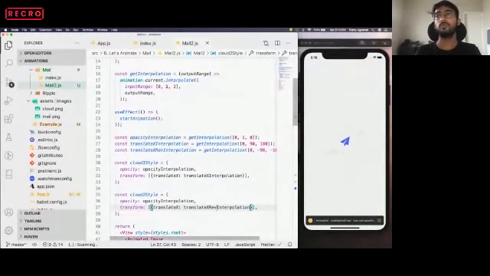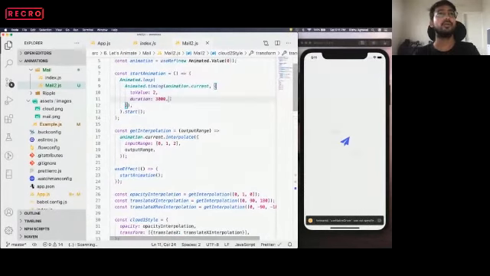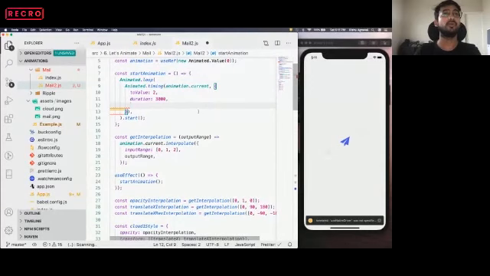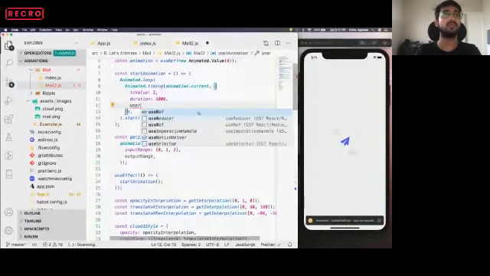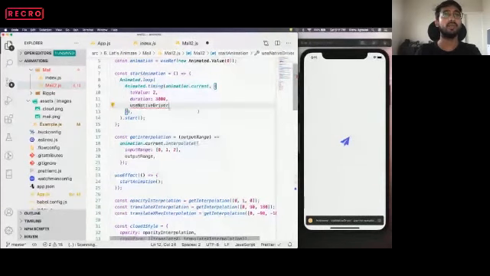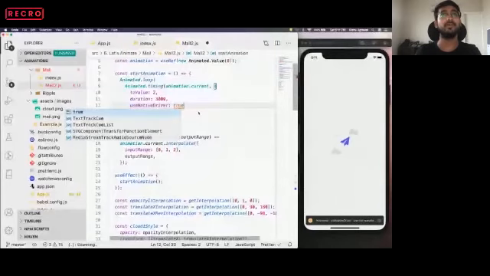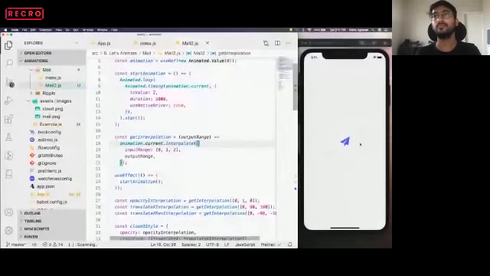So we are almost near. Okay, so it is saying animated use native driver was not specified. So I think we can use over here our use native driver as true. This will just improve performance a little bit, which is not even visible over here.